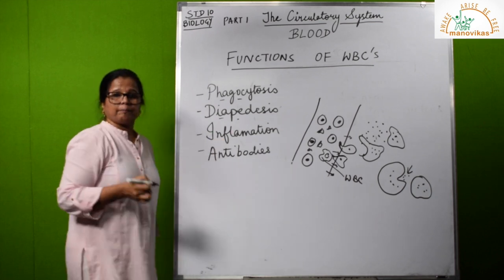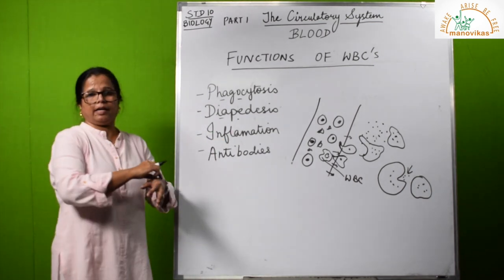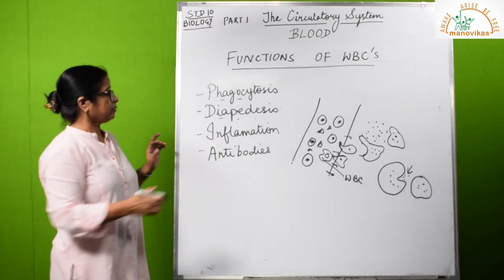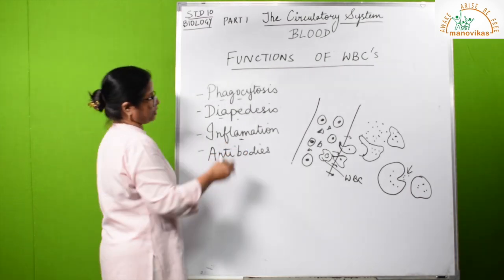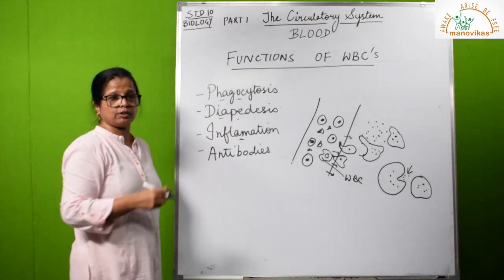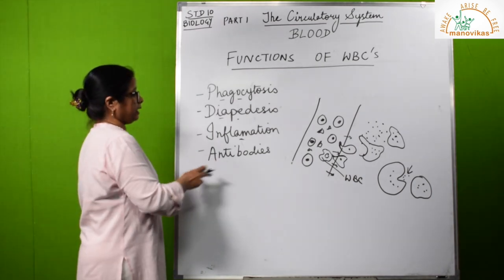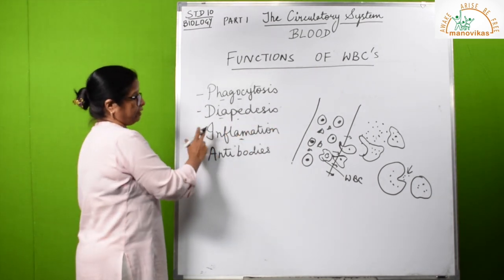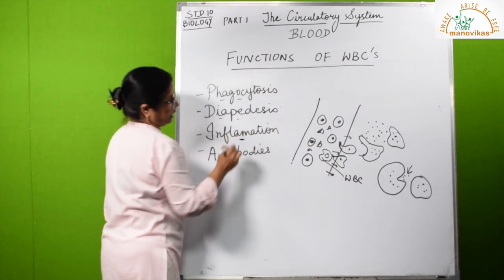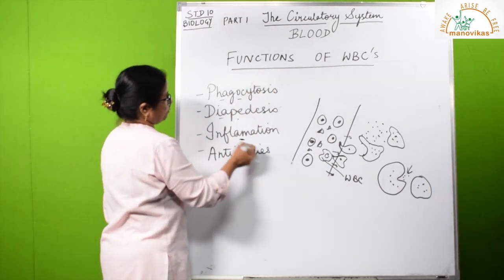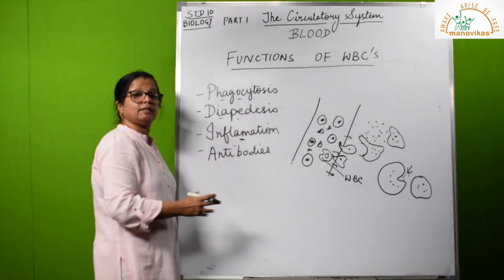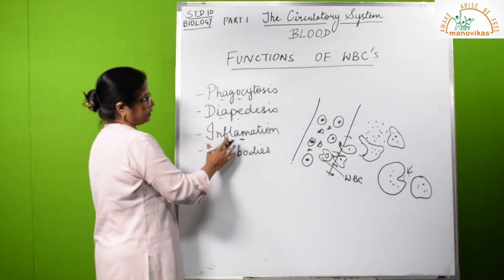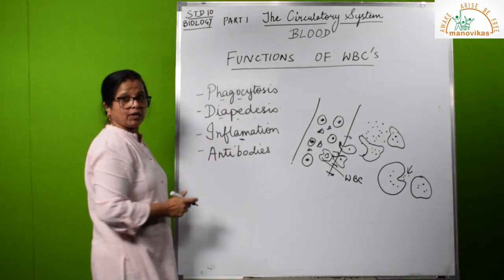Now let's come to inflammation. When somebody gets hurt somewhere, you will find that the area has become red and swollen. That is a condition called inflammation. The WBCs have come there, especially the monocytes and neutrophils. They squeeze out of the wall, they come there, they destroy. Some tissue cells also get destroyed, so that area becomes inflamed. So remember this term, inflammation. It is also because of the processes done by the WBCs coming there, attacking the germs, destroying them. So it is also one of the functions of the WBCs.